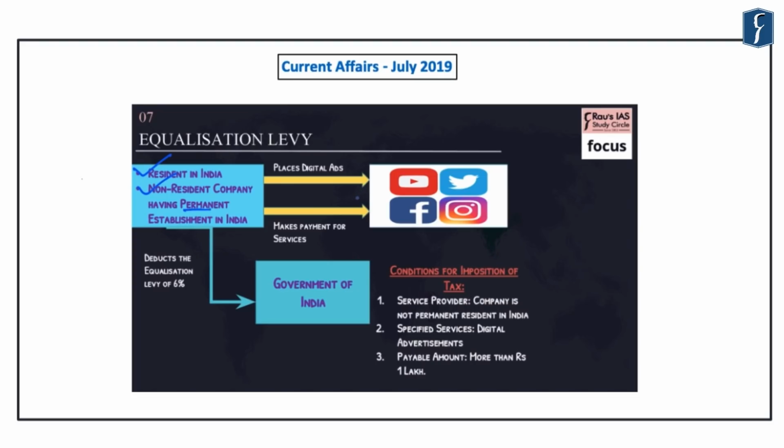And it was imposed on these companies if they place digital ads on social media platforms which operate outside India like YouTube, Facebook, Instagram, Twitter, etc. So in that case, if the payment amount for these advertisements by the companies of India exceeds more than 1 lakh rupees, then the government will deduct an equalization levy of 6% on such payments. And this is because these social media giants are getting their income through their operations in India. However, they were not paying any taxation as of now. And that is why the government of India imposed this equalization levy of 6%.